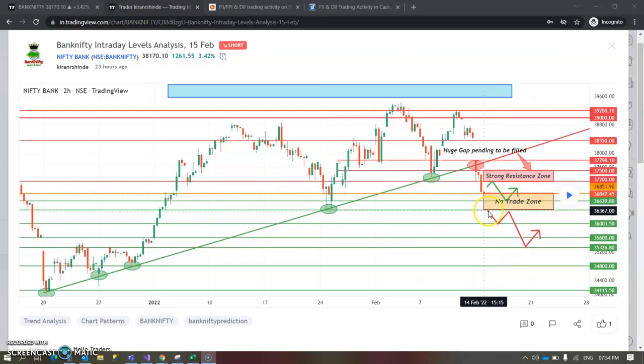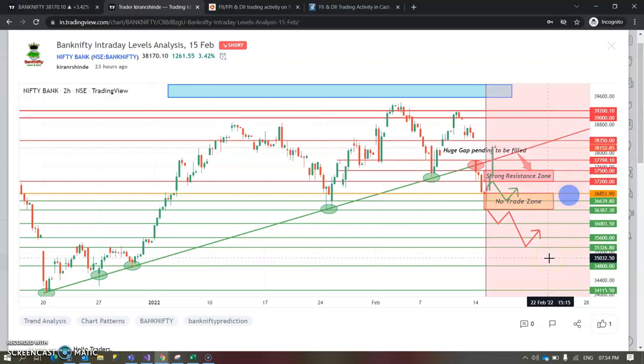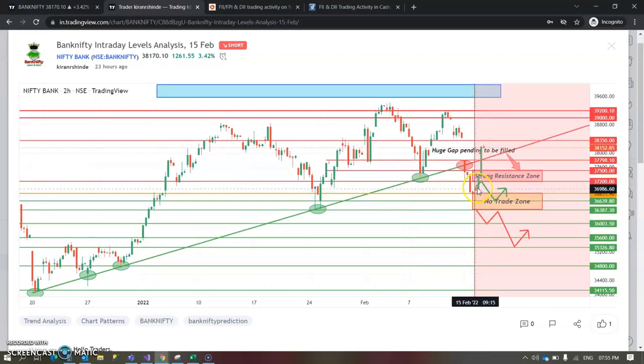The second scenario was, if the market opens gap down below this, then it would continue to fall up to this particular level, and it may bounce back or it may go downward sideways. So let us see what happened today. Okay, so what we can see, the market opened gap up from where it was left, and it faced the resistance, came down to this particular level.